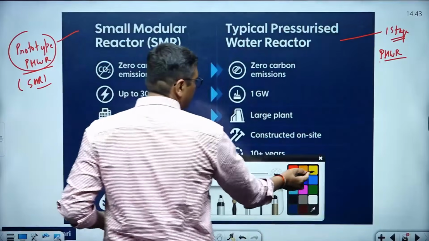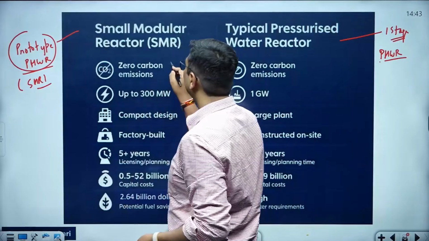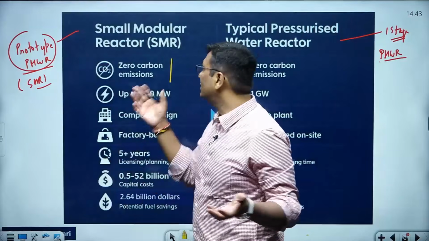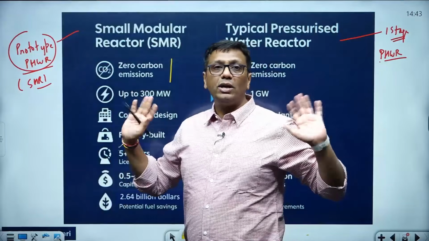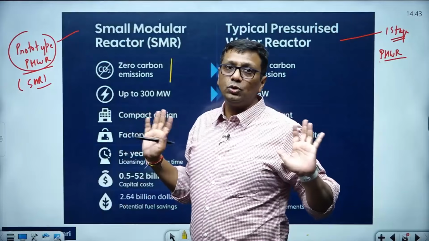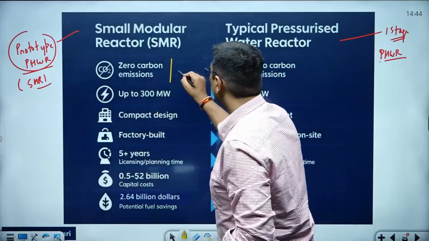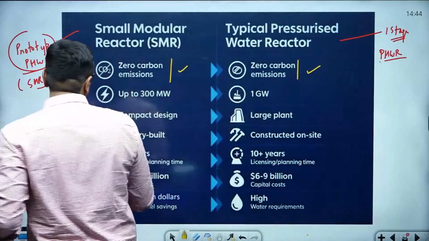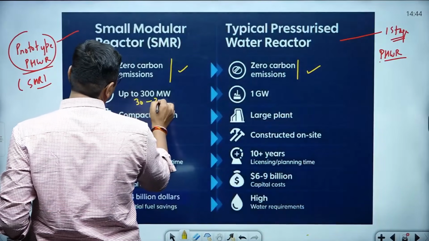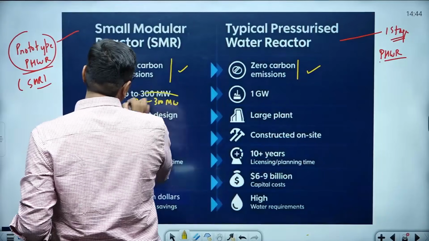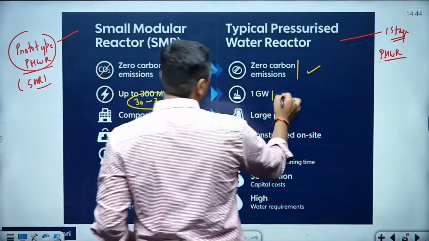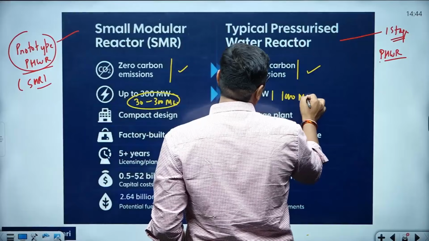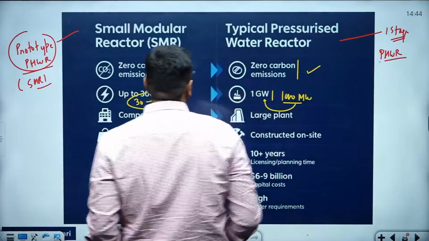Actually, what about the target here, guys? In this case, zero carbon emission. Of course, whether it's the big one or the small one, nuclear energy is clean energy. They are not creating any CO2 or SO2 type of greenhouse gases. So zero emissions. The small modular reactor capacity is around 30 megawatt to 300 megawatt. Okay, this is the capacity. But around 1000 megawatt is common for the large ones, guys. So 1000 megawatt, or you can call it 1 gigawatt.